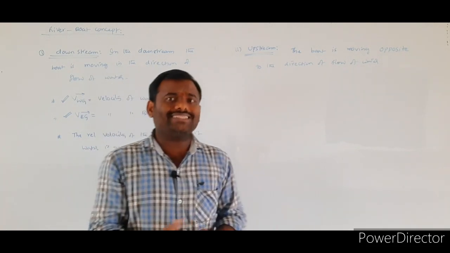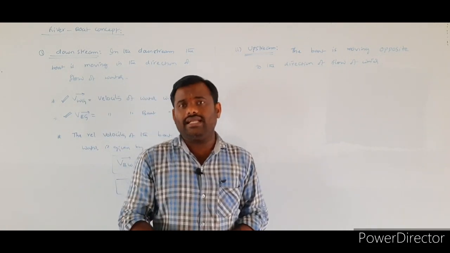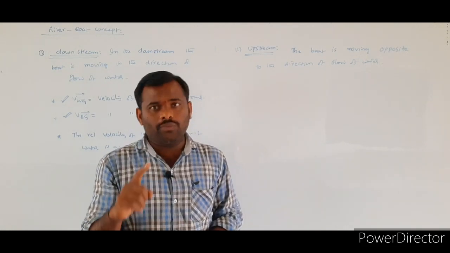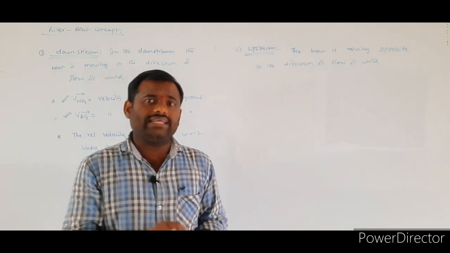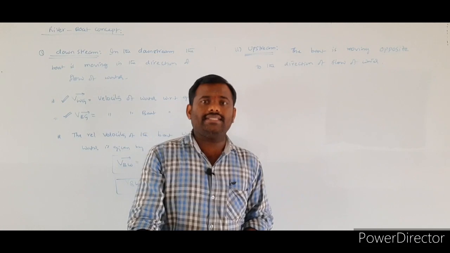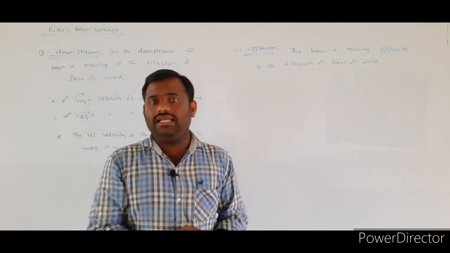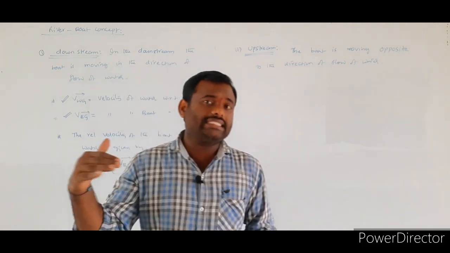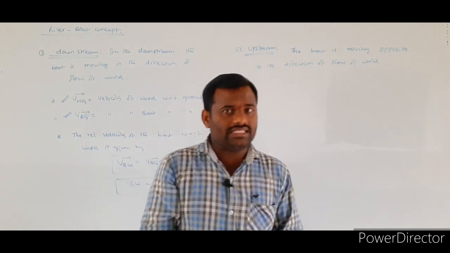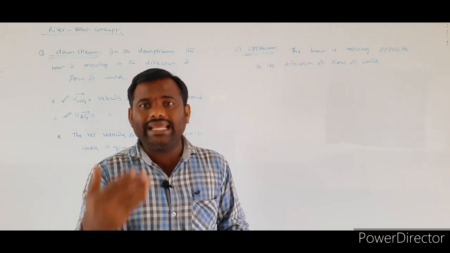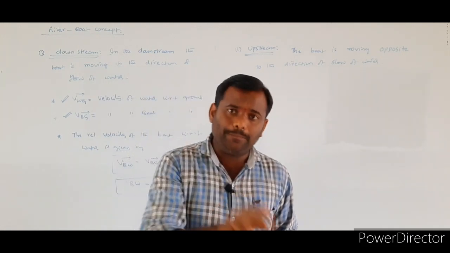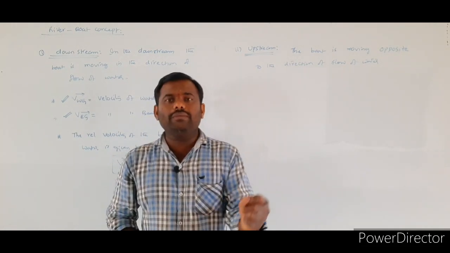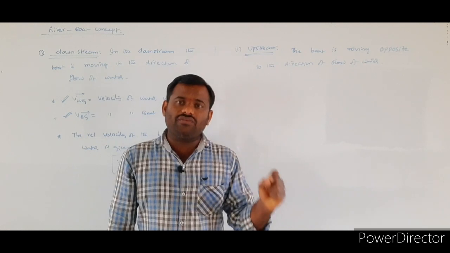In this case, generally we say that the resultant velocity of the boat will be less than the actual velocity. Why? In the previous case, the boat flows in the direction of the water, so its velocity is greater than the actual velocity. But here the boat moves opposite to the flow of the water.